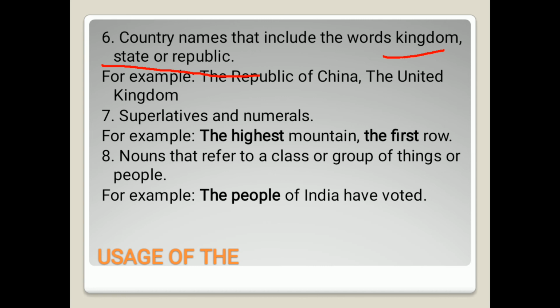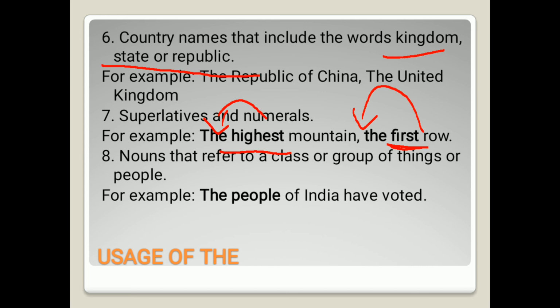Nextly, when we talk about the superlative degrees and the numerals, meaning the counting numbers. Superlative means the greatest degree, like the highest mountain, the first row. Highest is the superlative degree, so in front of highest, I have used the. Secondly, the first row. We cannot say only first row, we'll say the first row, because first is a numeral, and in front of the numeral we always use the article the.